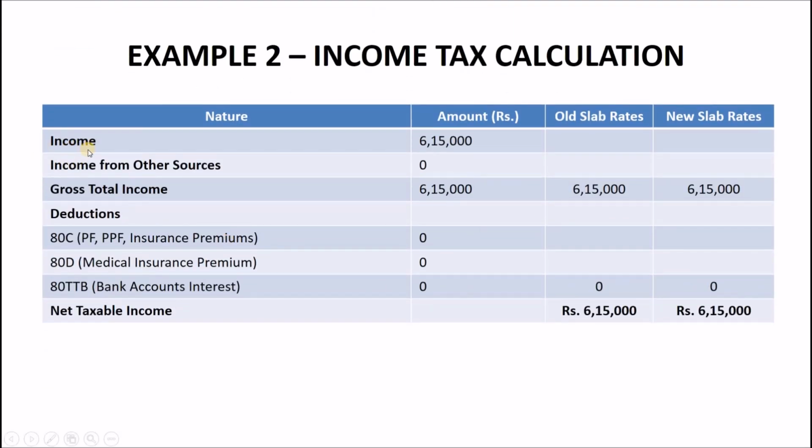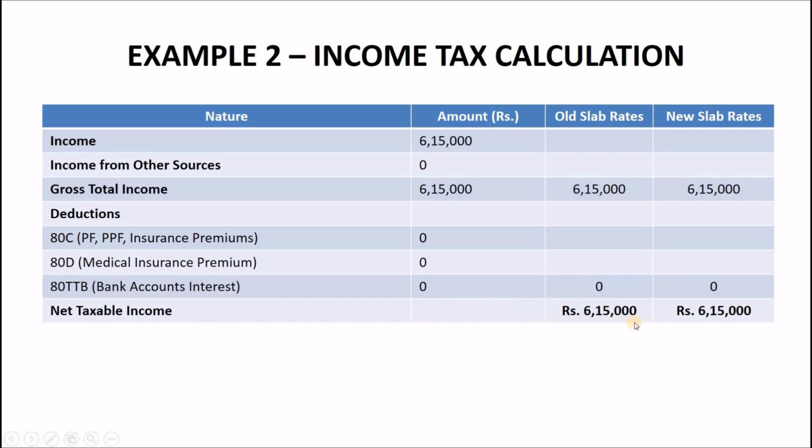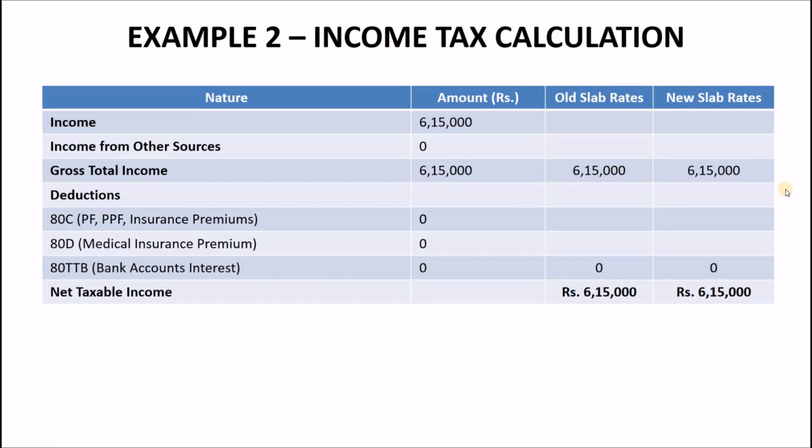Let's say your income is Rs 6,15,000, and in this example, we will not take any investments or deductions. In case you are not an employee or a pensioner, you will not get standard deduction of Rs 50,000. So in this case, your net taxable income will be equal to Rs 6,15,000 for both old and new tax slab rates. Let us now calculate income tax based on old tax slab rates.